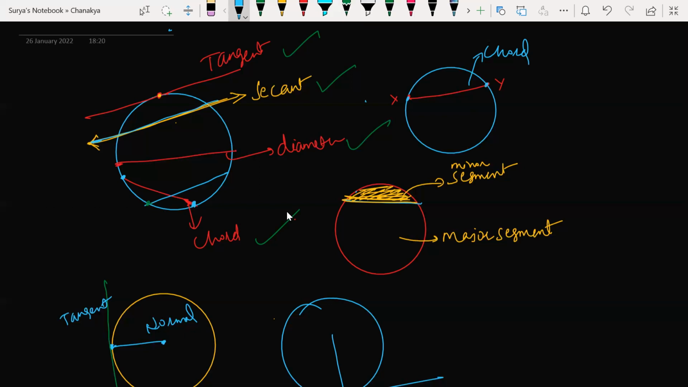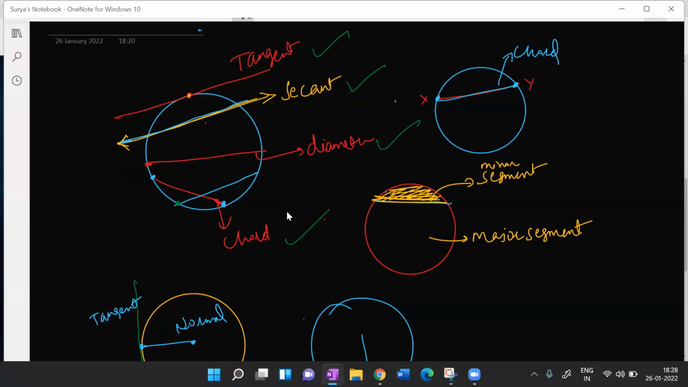ठीक है? Chord क्या होता है? इसका end point circumference पे होना. That is chord. Segment क्या होता है? The area which is bounded by the chord. That is segment. This is pretty clear with everyone. Hope it is clear.